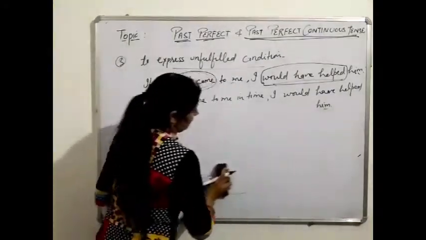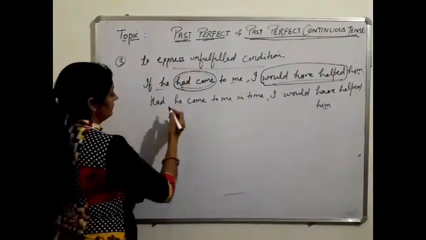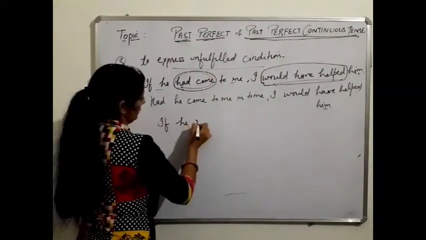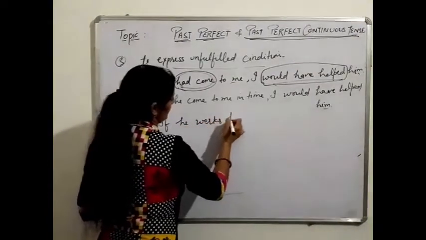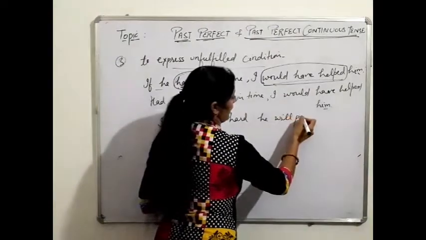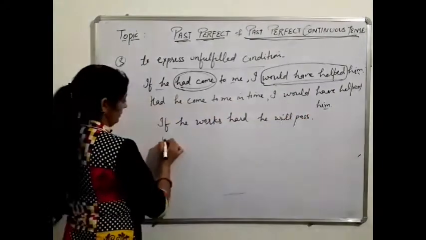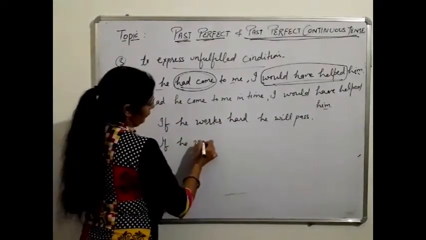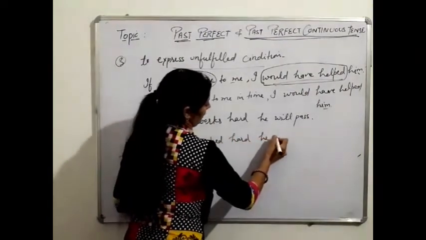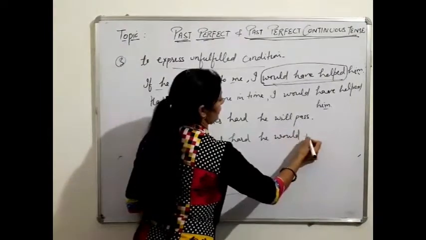Already I have told you in present. If he works hard, he will pass. See the another. If he worked hard, he would pass.